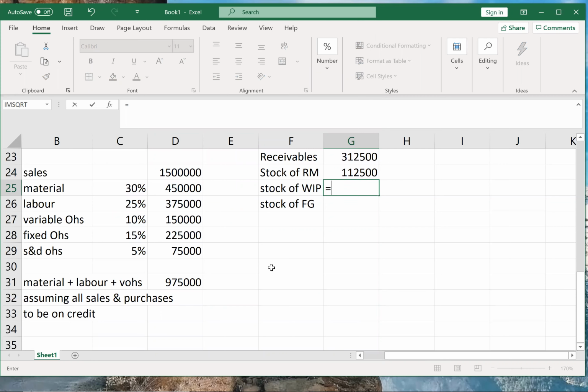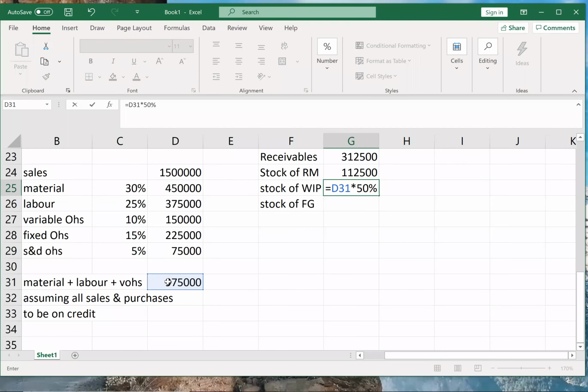WIP will be what? For WIP, generally we take cost of production. But here they have specifically given that for WIP take material plus labor plus overheads, into period, and into percentage completion. So I'll write 50% because they have clearly mentioned that WIP is half produced goods.